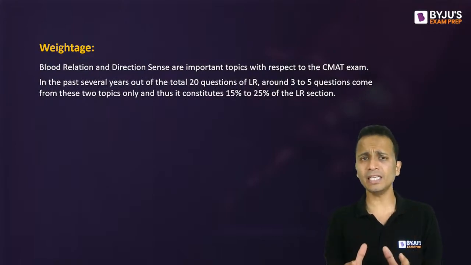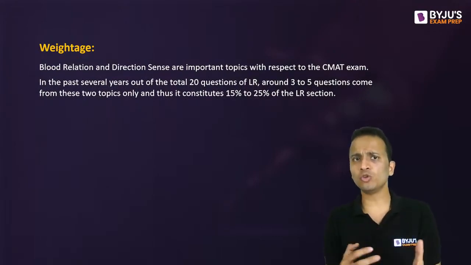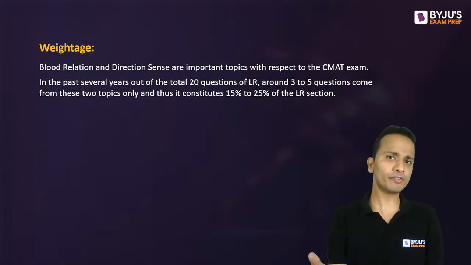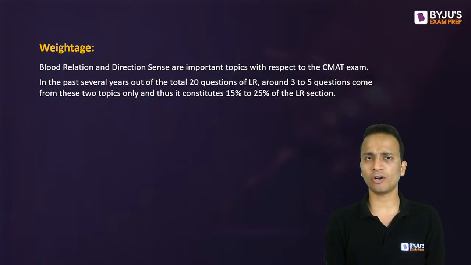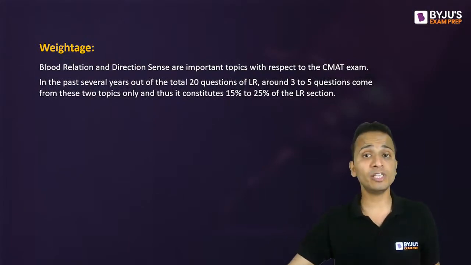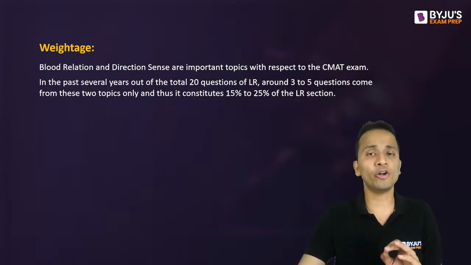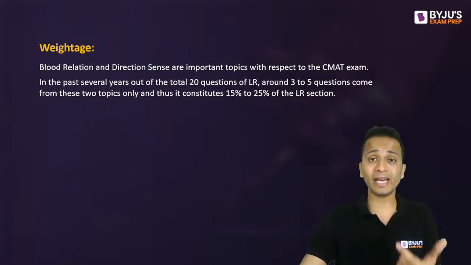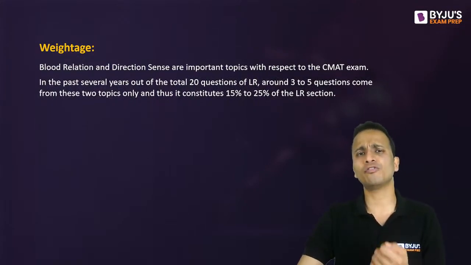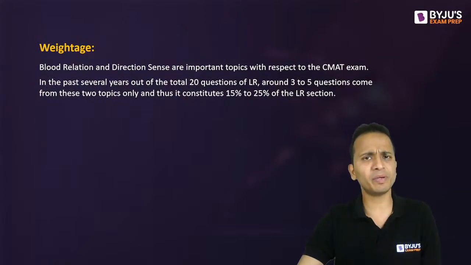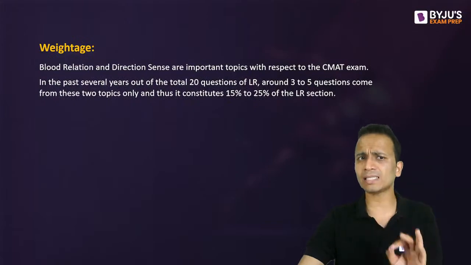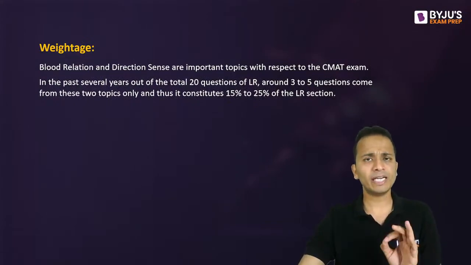Again, I'll tell you, eventually we'll be moving towards the level of difficulty that you will see in the CMAT examination. Obviously, the level of difficulty is on the lower side. So you just need to solve these questions as fast as possible. Question number 1 will be on your screen in a moment. I want each and every one of you to be ready with a pen and a piece of paper. Just take out one sheet of paper. You might require a little bit of rough work. Please do as I am advising you. Take this session seriously.